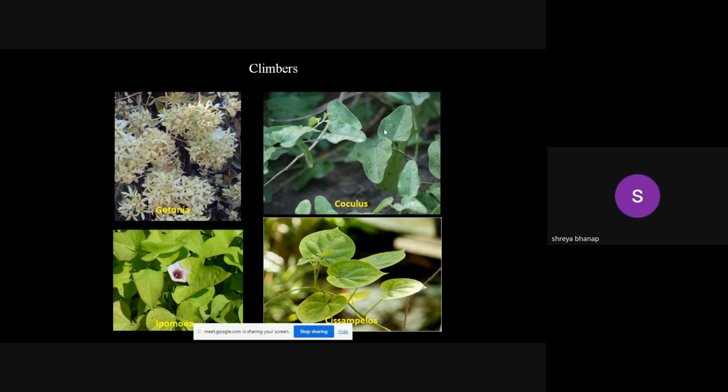It will mostly try to climb on the herbs or shrubs in that area, hardly grows on the trees, but the leaf shape is unique. It is like a heart shape, but the tip of the leaf is somewhat semicircular or concave. So one can easily observe this climber, which is growing on the herbs and shrubs in that area.